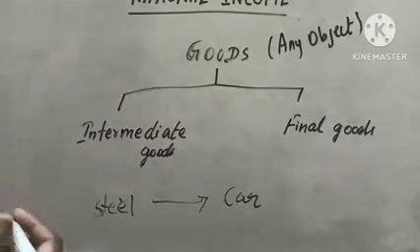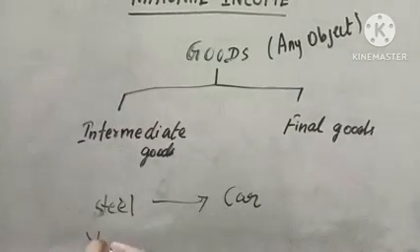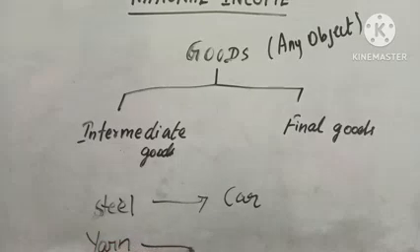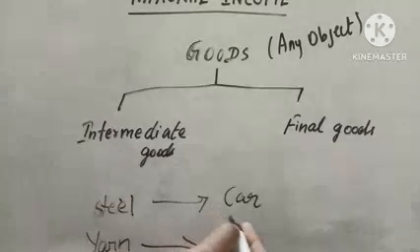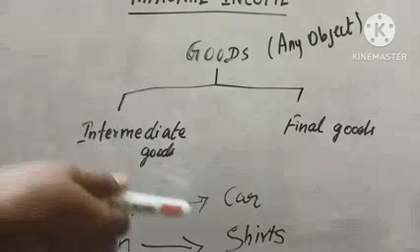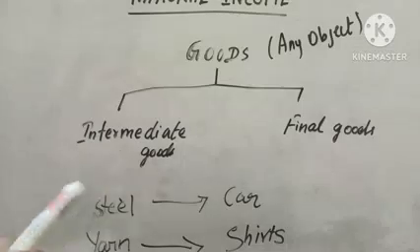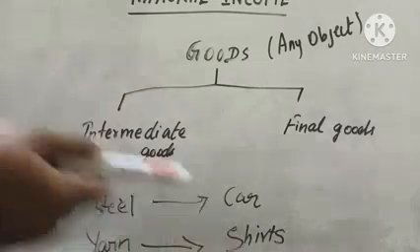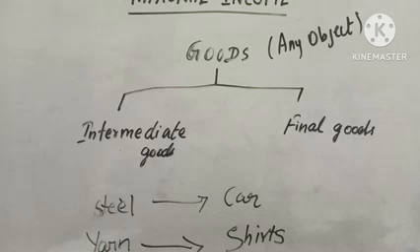Or if we produce yarn, by using yarn we can produce shirts. So listen carefully students. If we produce steel, by using steel we can produce a car. If we produce yarn, by using yarn we can produce shirts. So here what are the similarities and the differences in these products? Can you guess the answer?